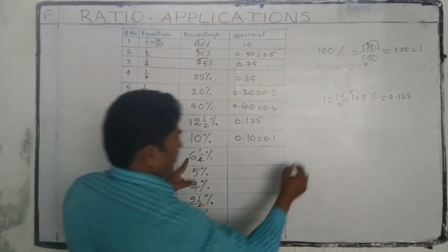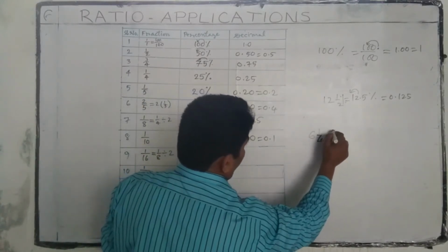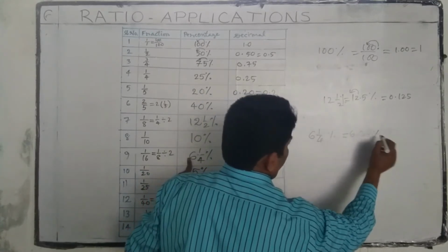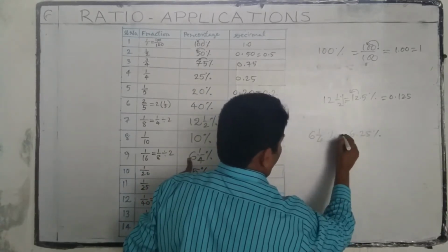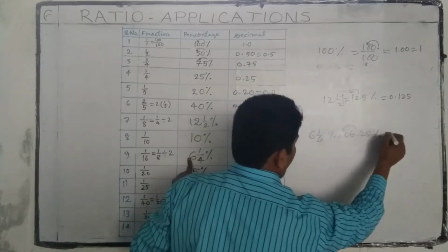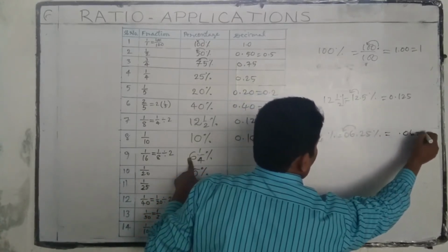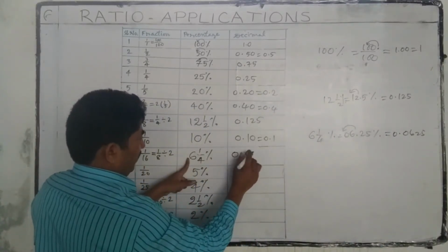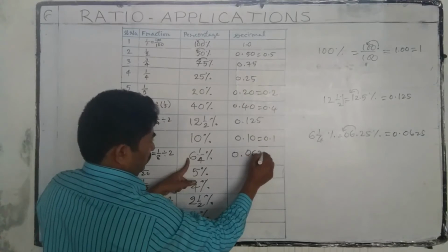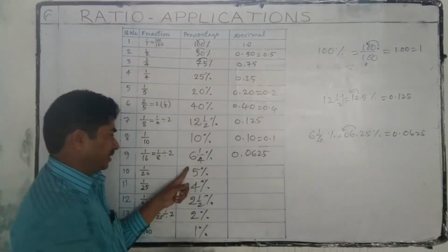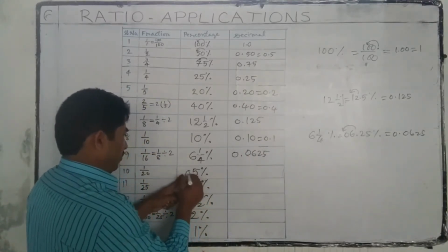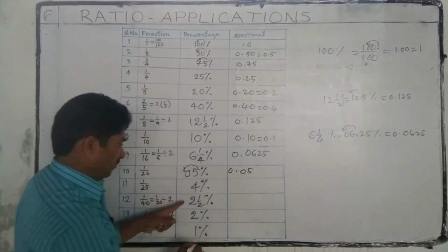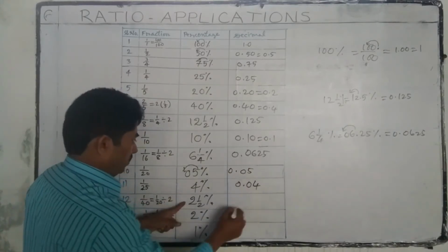6 1 by 4 percentage is 6.25 percentage. We have to shift the decimal to the left by 2 places. That's why 0.0625. This is the decimal. 5%: here we have to keep 0, so 0.05. 4% is 0.04.